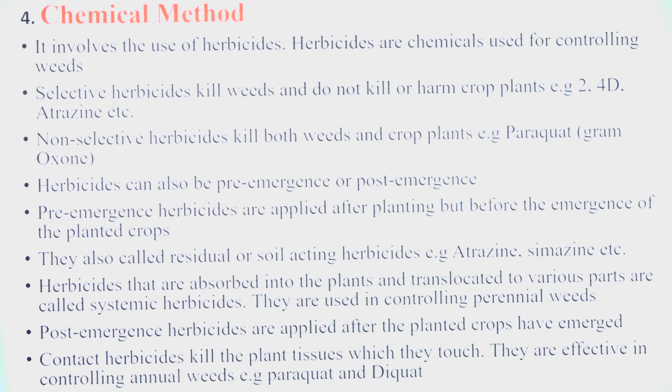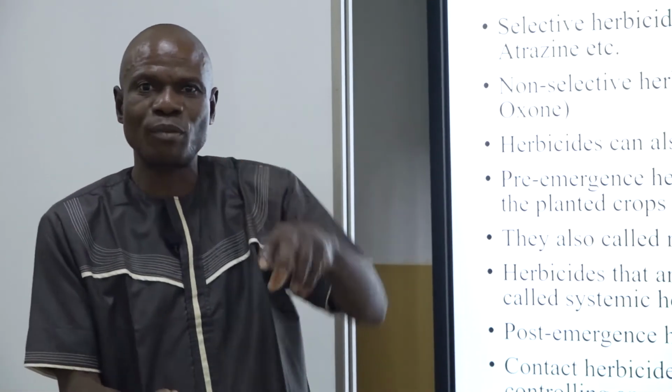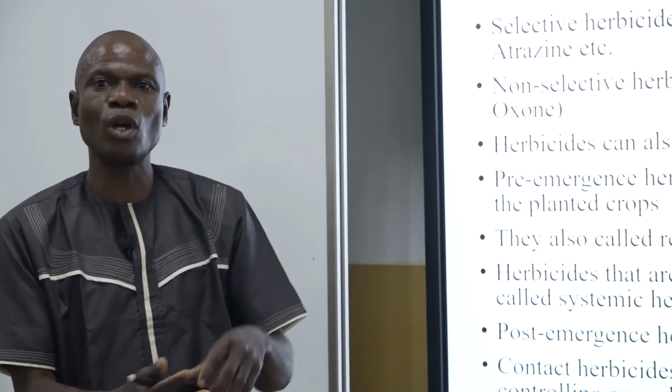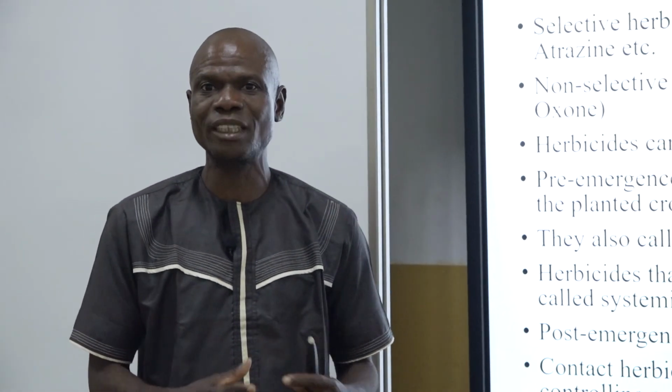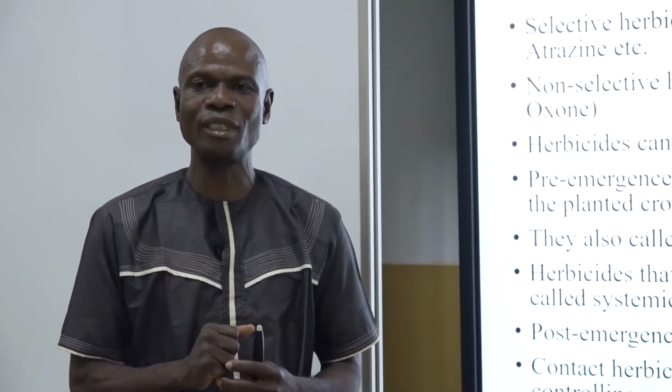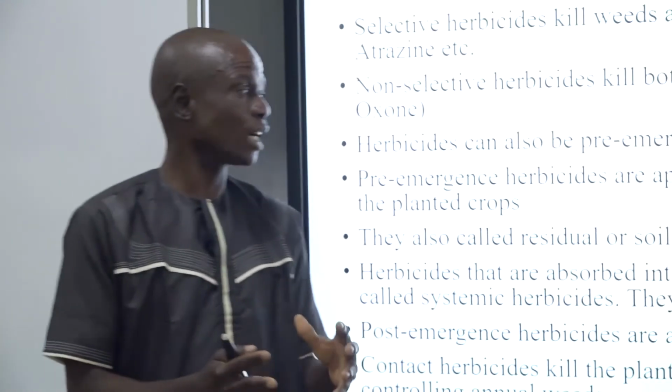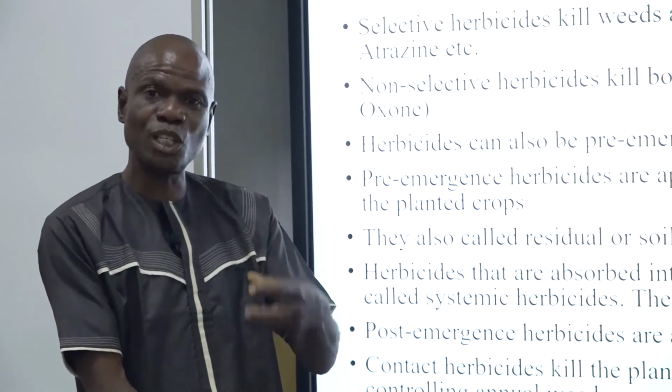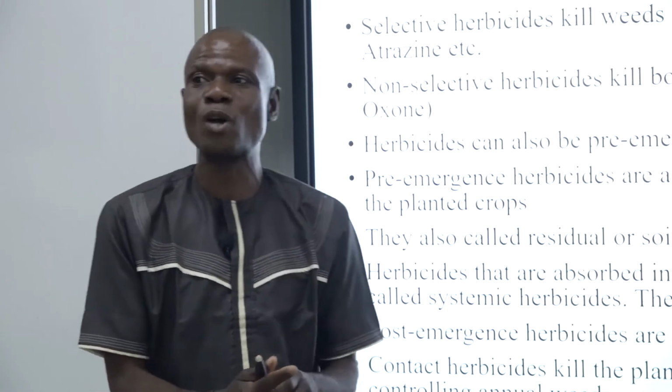atrazine, simazine, etc. Herbicides that are absorbed into the plant and translocated to various parts are called systemic herbicides. The one that can be absorbed into the plant and then destroy it, we call systemic herbicide.